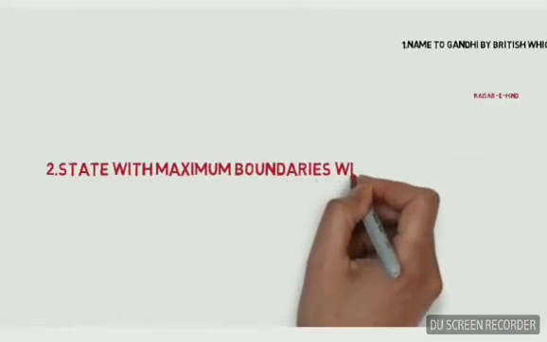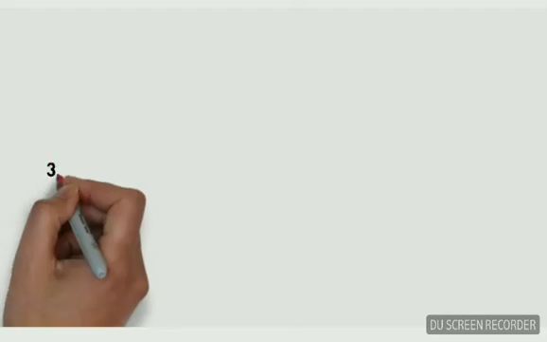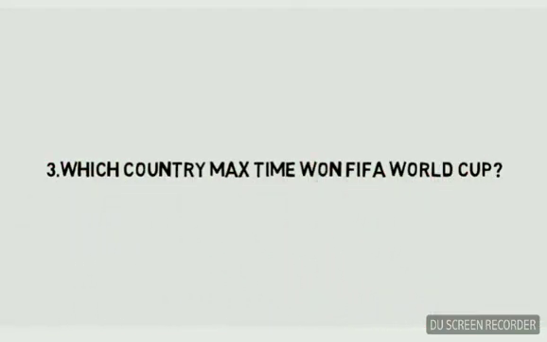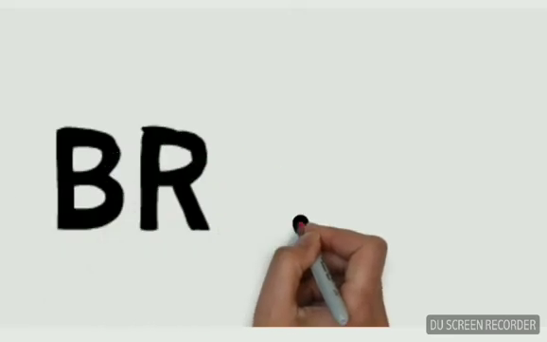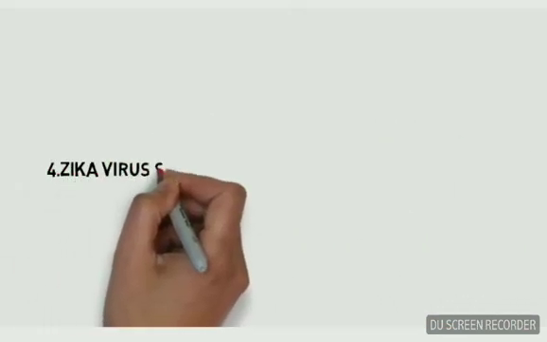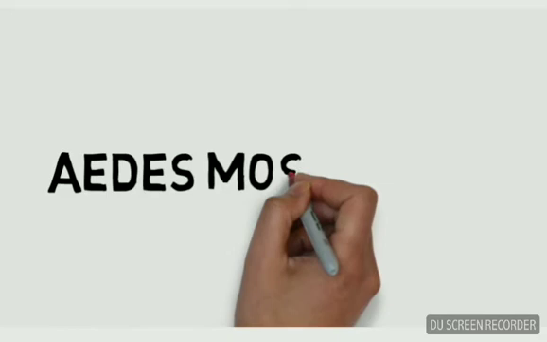State with maximum boundaries with other states? Uttar Pradesh. Which country has won the most times in the FIFA World Cup? The country is Brazil. Zika virus is spread by which type of mosquitoes? Aedes mosquitoes.